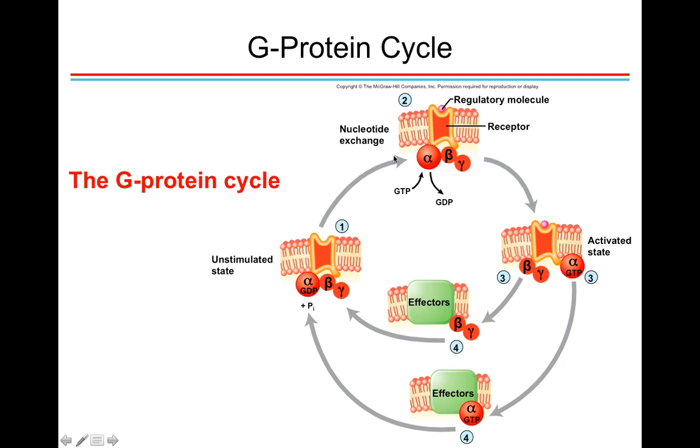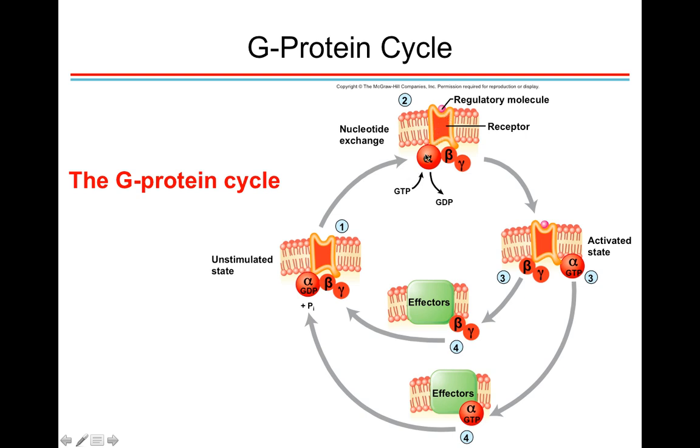Okay, so then when a regulatory molecule binds and the receptor is activated, what happens is the alpha subunit of the G protein, and the G proteins, by the way, are peripheral membrane proteins. They're on the membrane, and they're touching the membrane in this receptor that's a transmembrane protein.